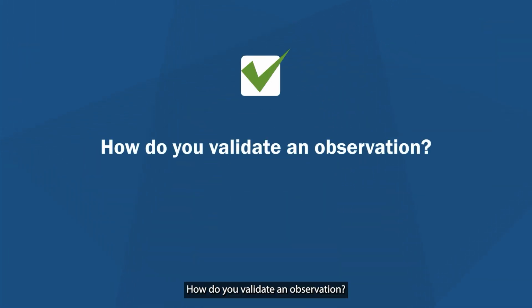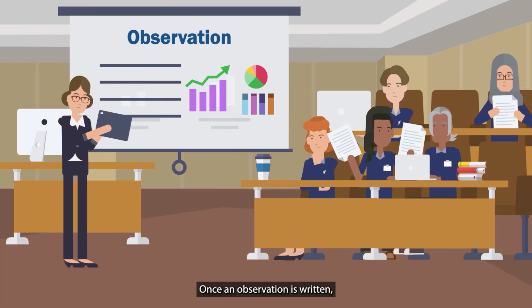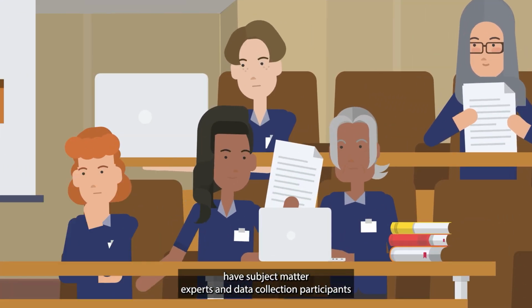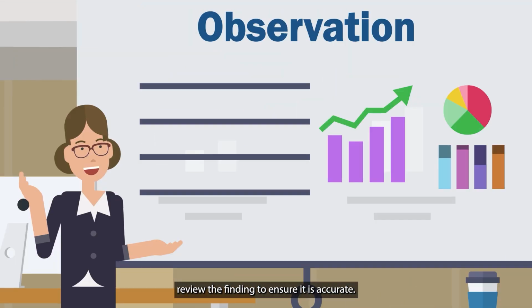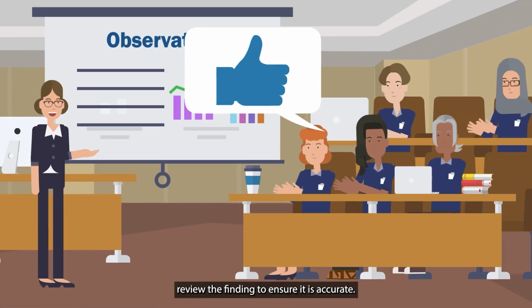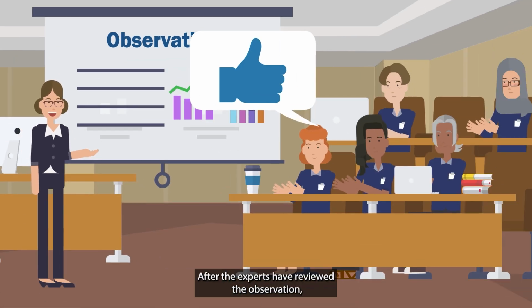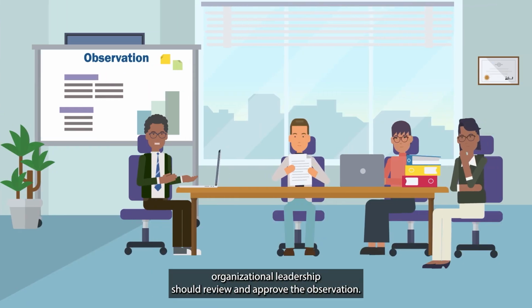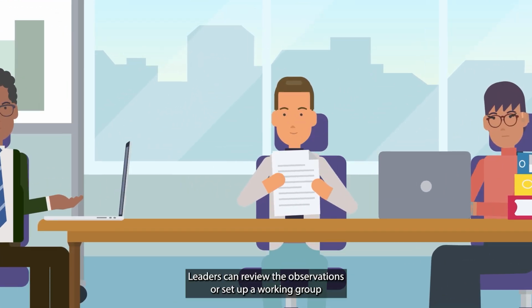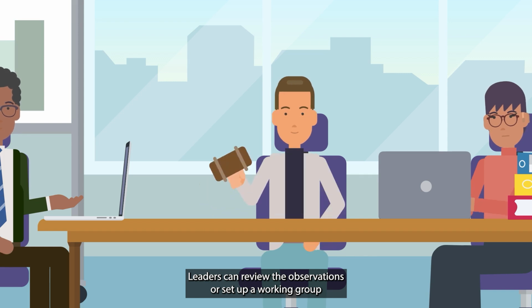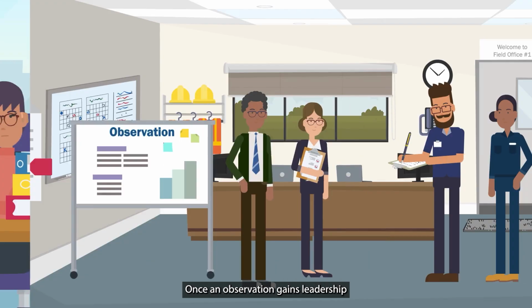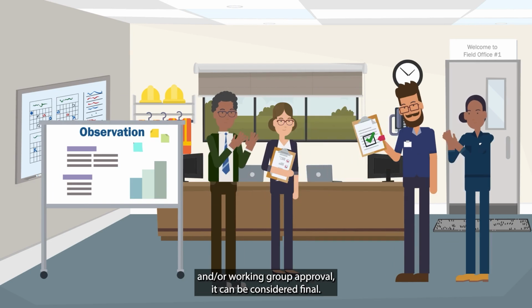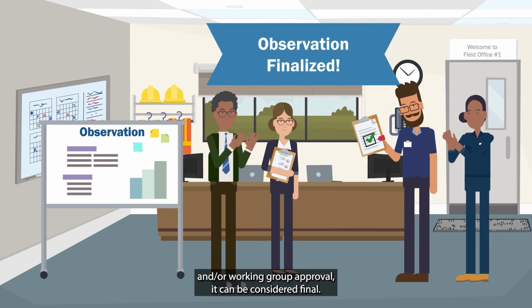How do you validate an observation? Once an observation is written, have subject matter experts and data collection participants with knowledge about the observation review the finding to ensure it is accurate. After the experts have reviewed the observation, organizational leadership should review and approve the observation. Leaders can review the observations or set up a working group dedicated to reviewing observations. Once an observation gains leadership and/or working group approval, it can be considered final.